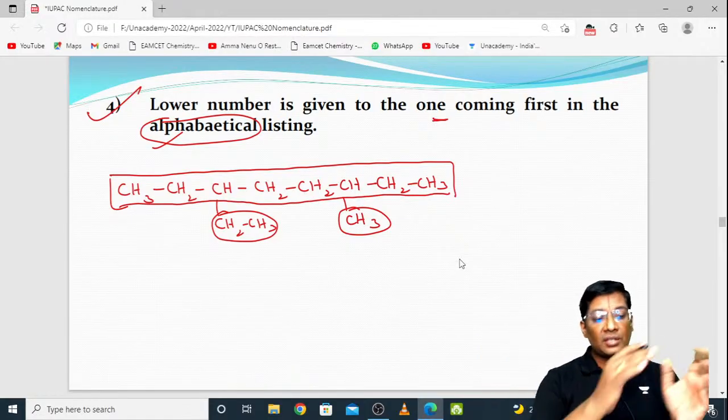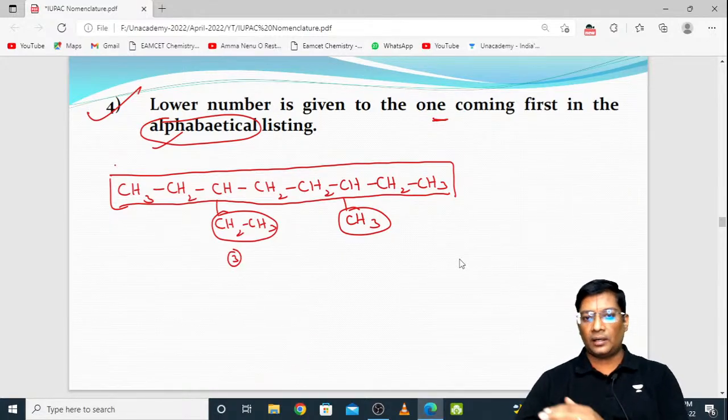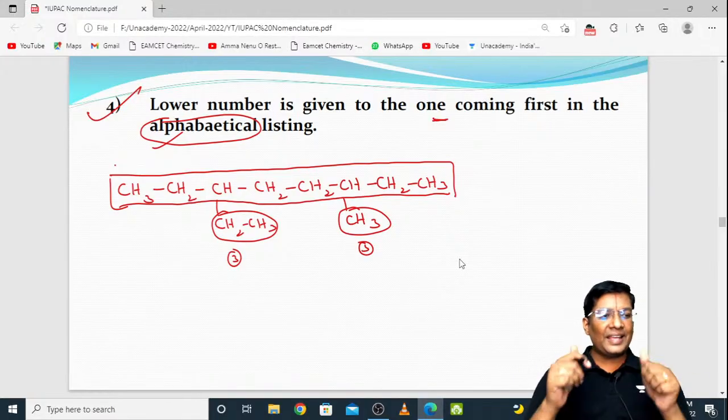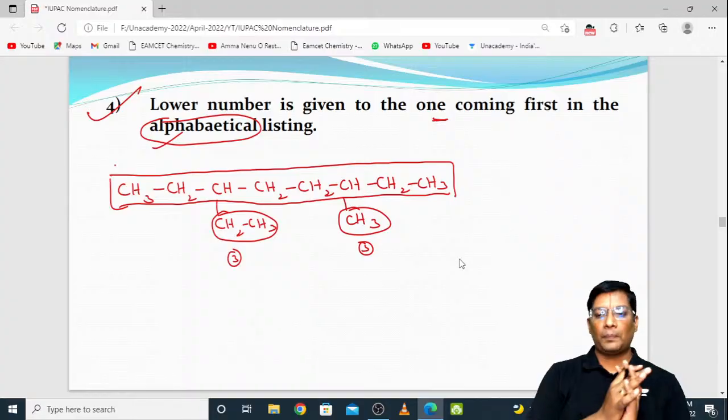But from which side do you need to give the numbering? From the left side, 1, 2, 3, it is the third substituent. From the right side, 1, 2, 3, it is also the third substituent. So out of these two, to which do we need to give the priority? That is most important. Can anyone please tell me?